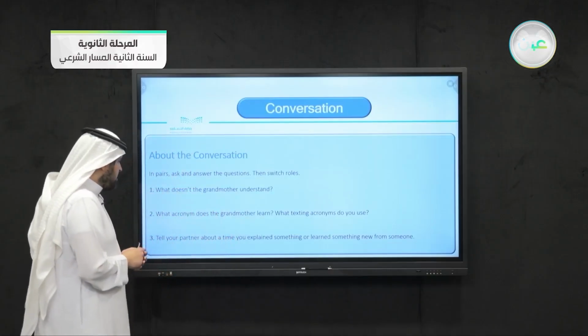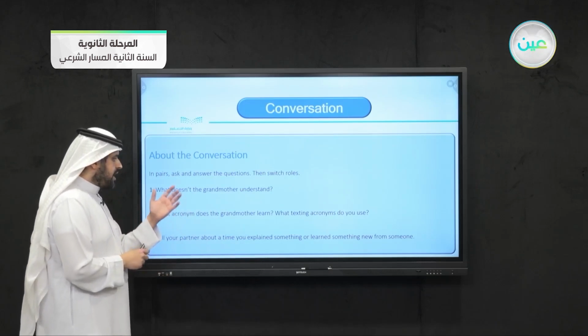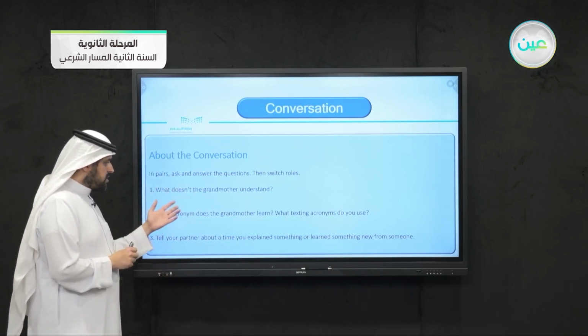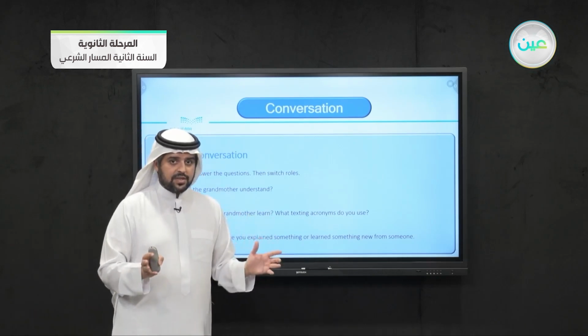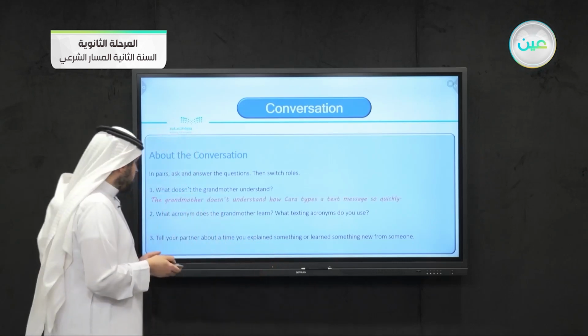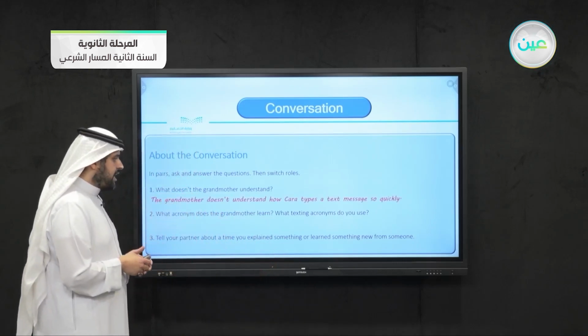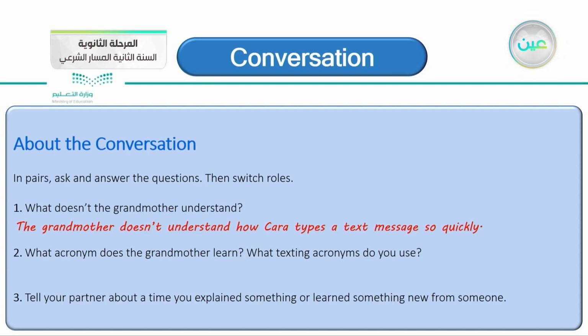So the first question, what doesn't the grandmother understand? This is very obvious. Yes, very good. The grandmother doesn't understand how Kara types a text message so quickly. She was sitting here for just 1 or 2 seconds, then she found out that Kara finished a whole sentence in texting. That's what she doesn't understand. Again, the grandmother doesn't understand how Kara types a text message so quickly.